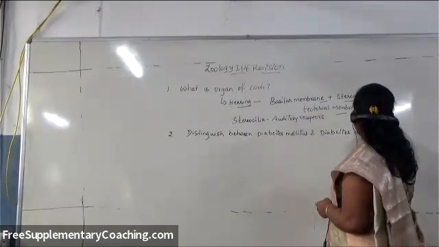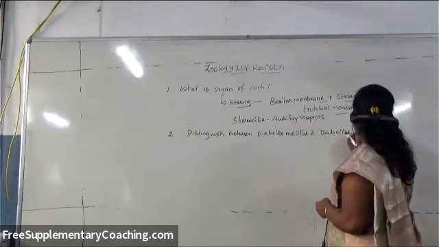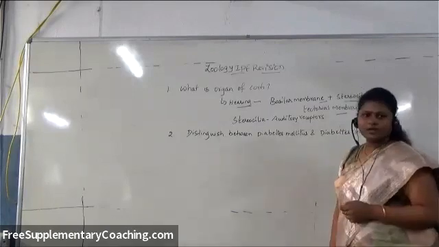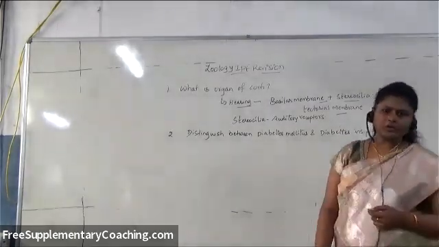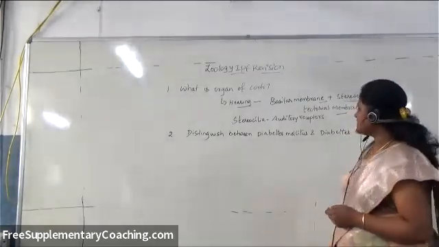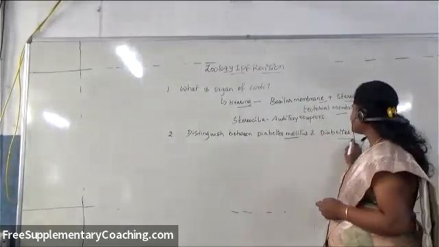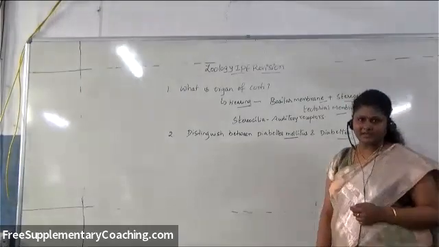So this is an important VSAQ from the endocrine system and chemical coordination chapter. Let us see what is the difference between diabetes mellitus and diabetes insipidus.